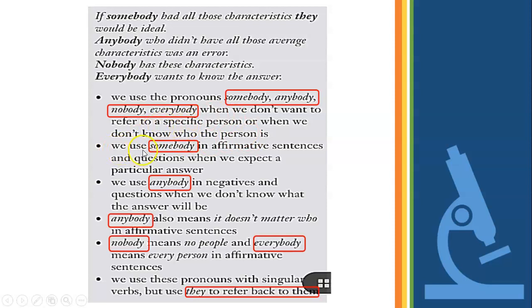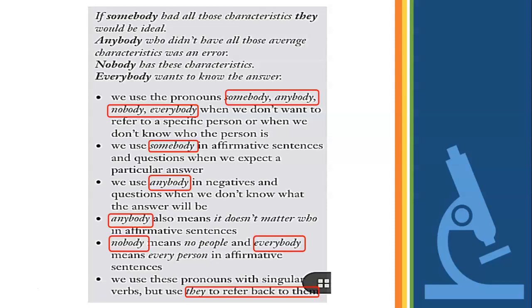Second point, we use somebody in affirmative sentences and questions when we expect a particular answer. All right, so here, affirmative sentences and also questions, but we are expecting a particular answer. So in a way, we know or we want to hear something specifically. And that something, we might have a pretty good idea.